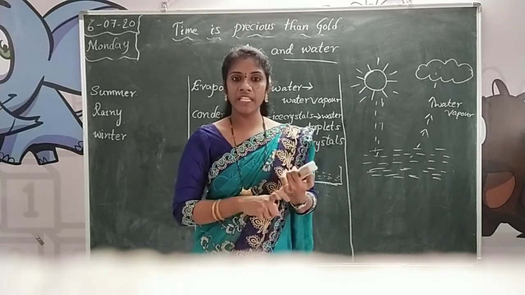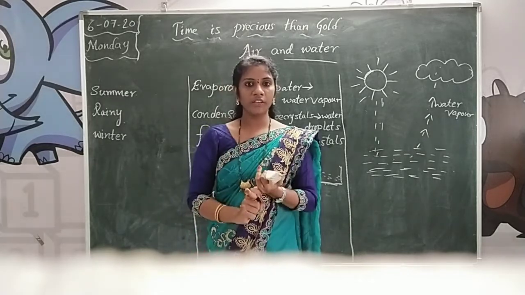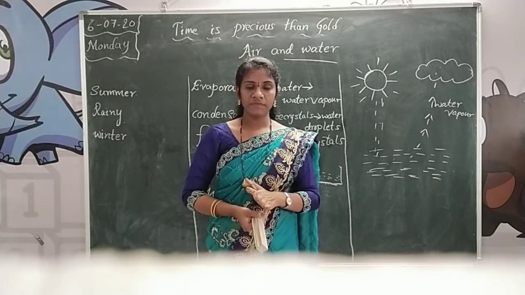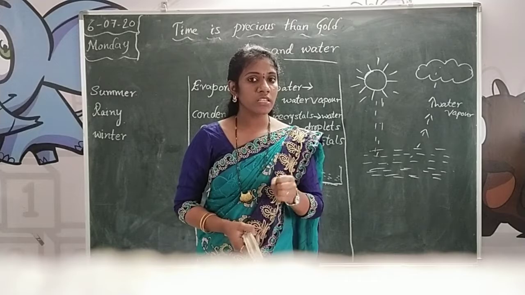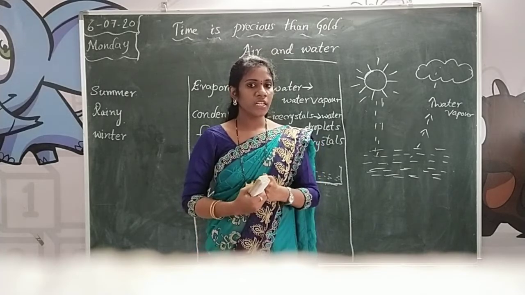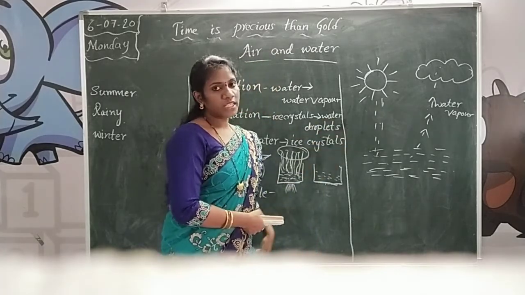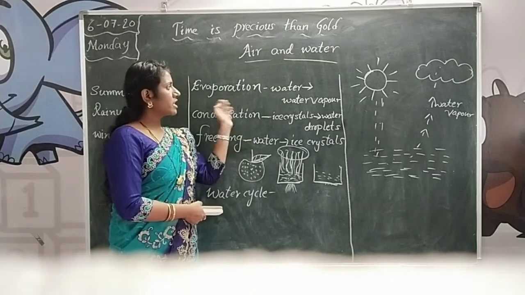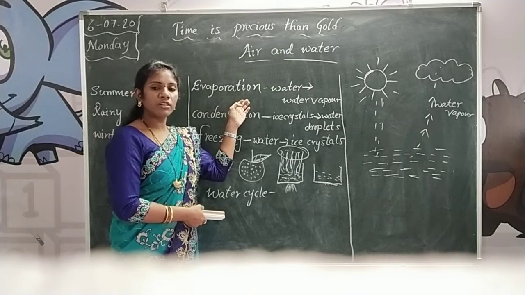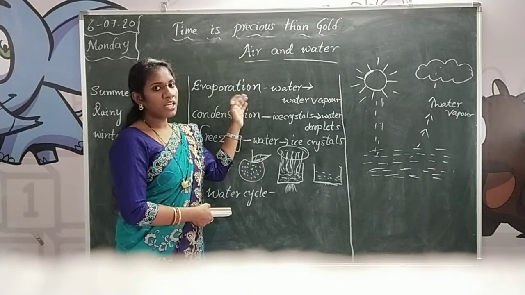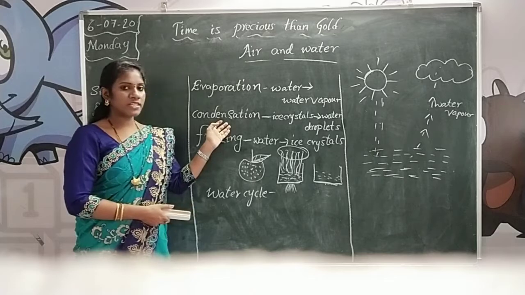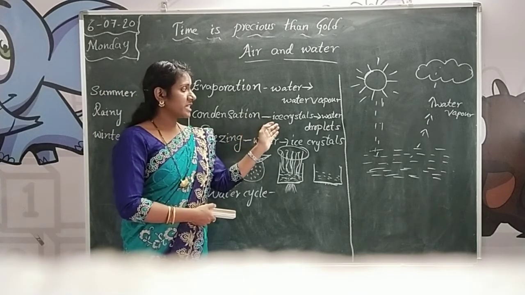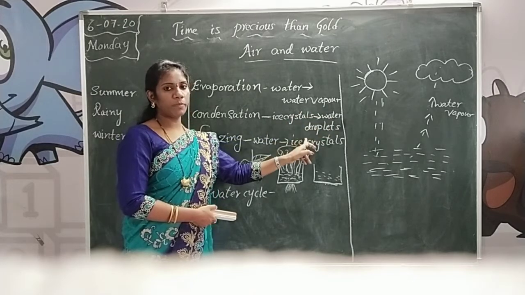What are the uses of air and what are the uses of water? You can know. And here, what is the process going on? What is the water cycle? In nature, the process of evaporation and condensation is going on and forms the water cycle. So this process we call the water cycle. And what is evaporation? The water changes into water vapor. This process we call evaporation. And what is condensation? The water changes into ice crystals, and they can change into water droplets.